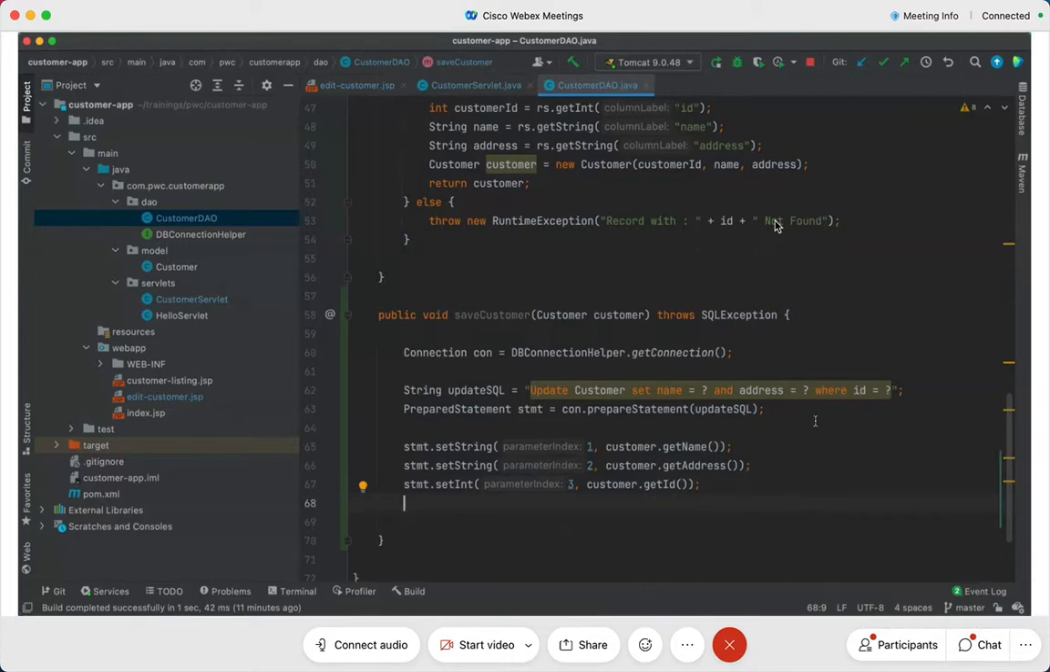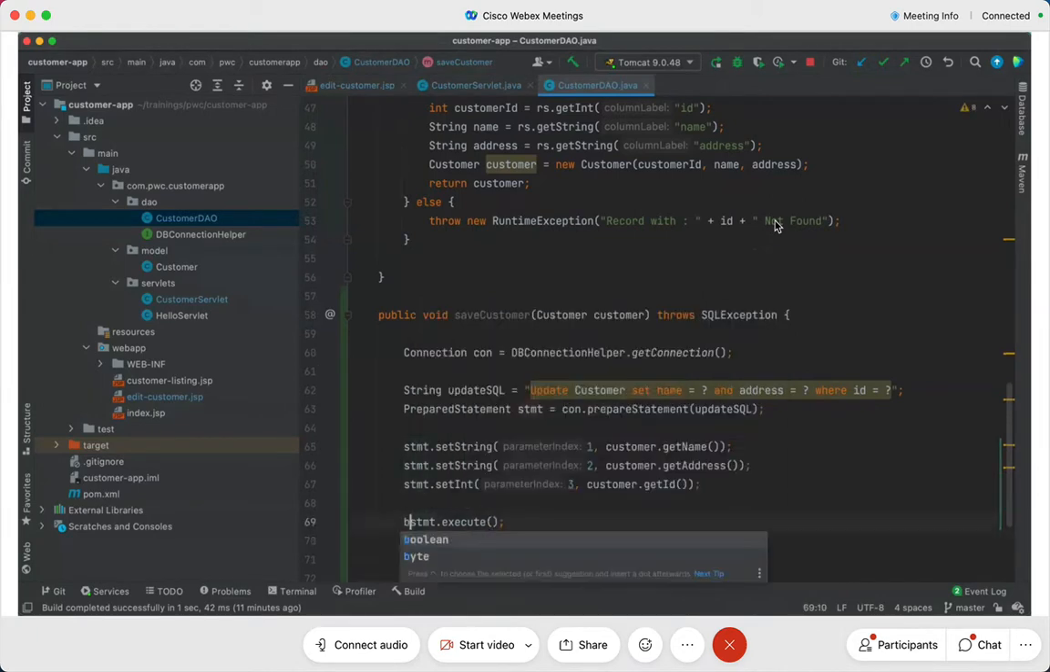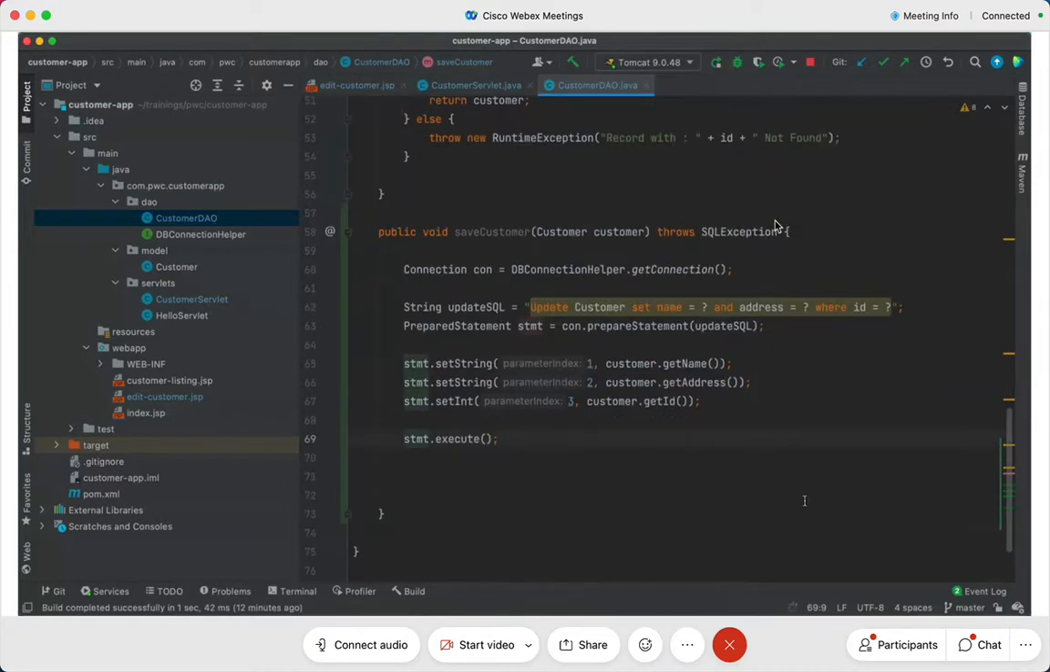Well done. You just simply now need to say stmt dot execute. That's it. What is it that you want to execute? Nothing, just say execute. It returns a boolean, but I don't even need to use that boolean. Just say execute. That update statement will be fired to the database. Done.